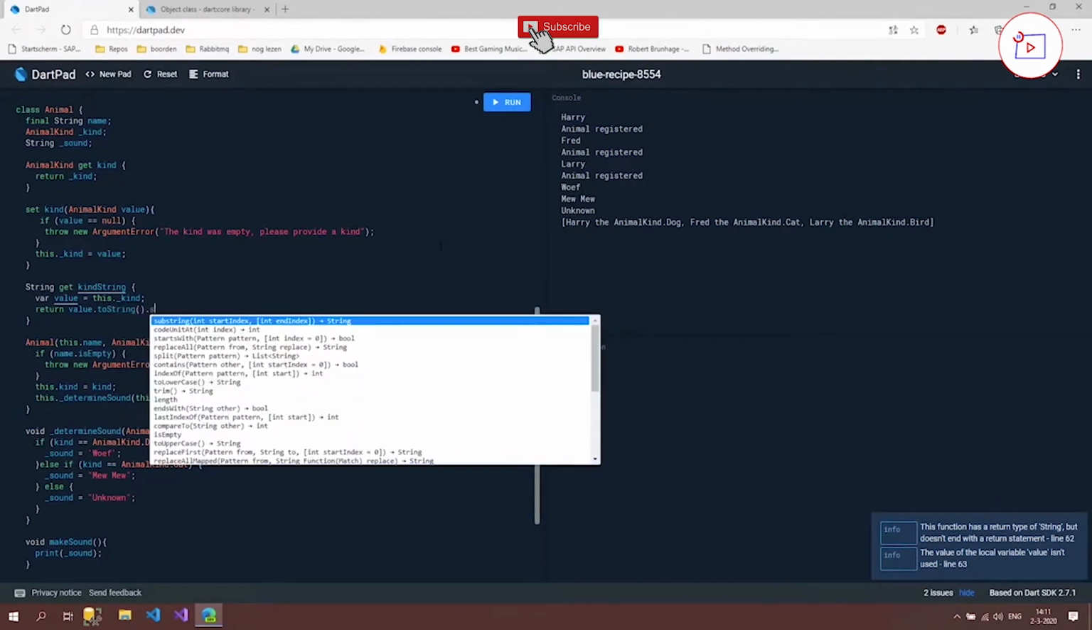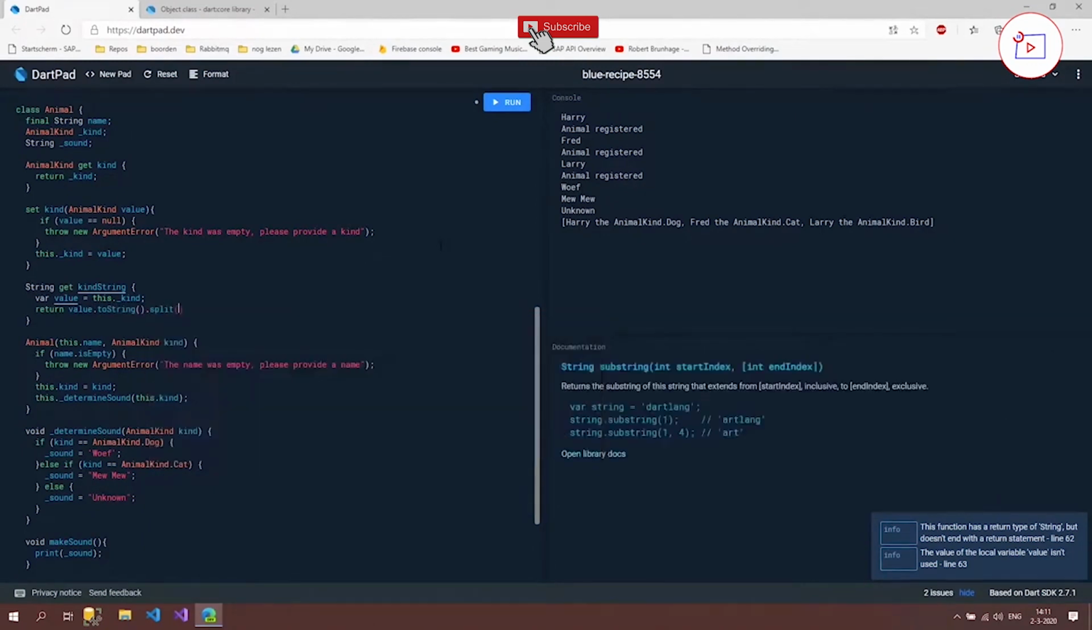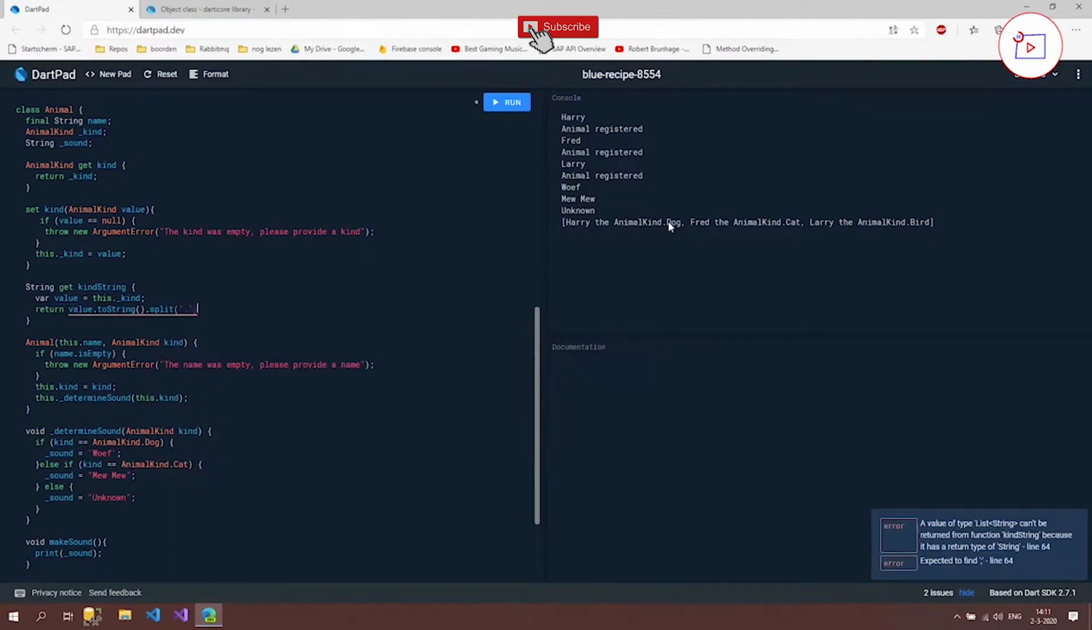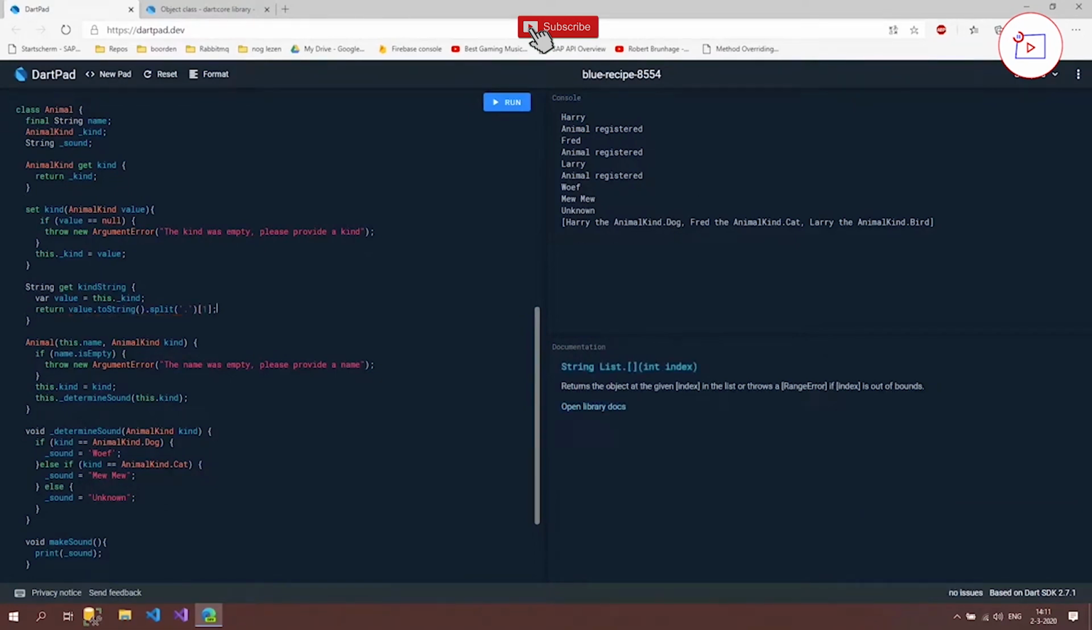Then we're going to split that by this dot here, and then we're going to say that we want the second index. So now what we're going to do is, whenever we get this kind string, we're going to take the value from this property, the underscore kind, and we're going to return that with the value toString. So it's going to read this out.